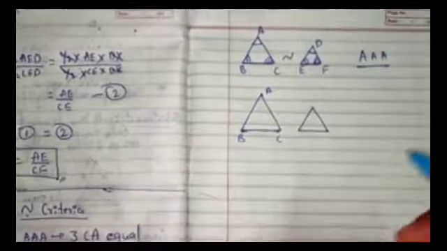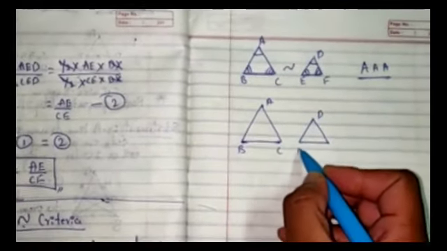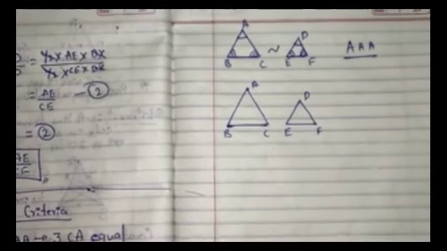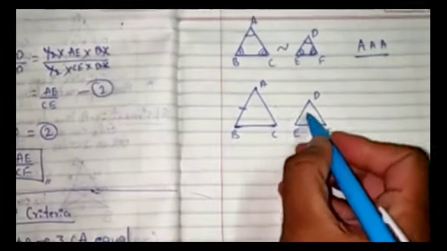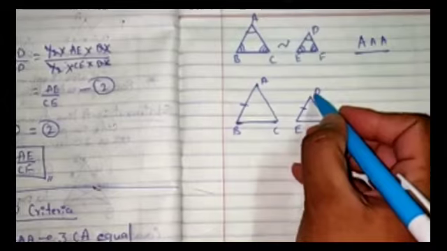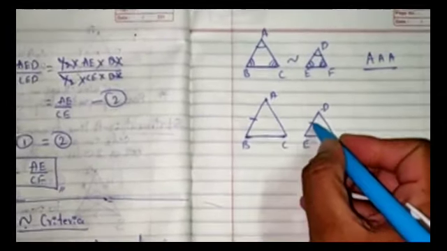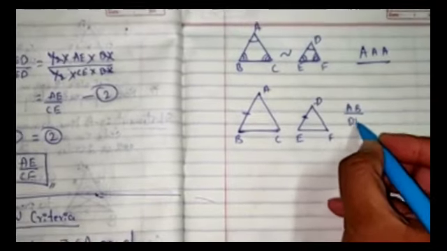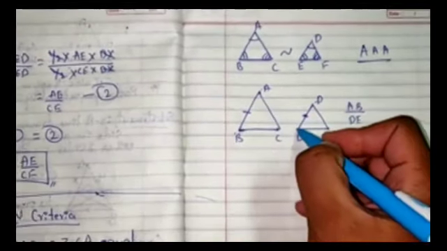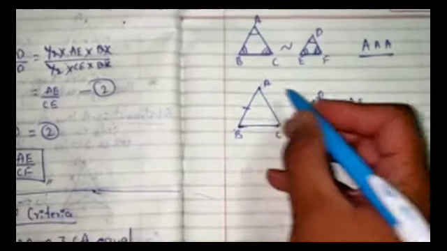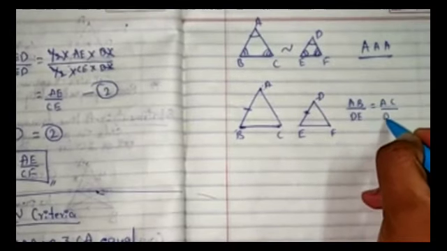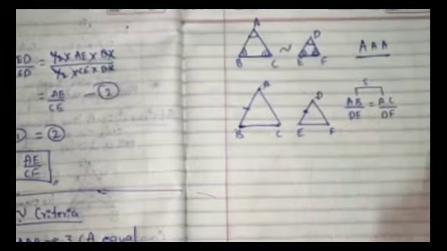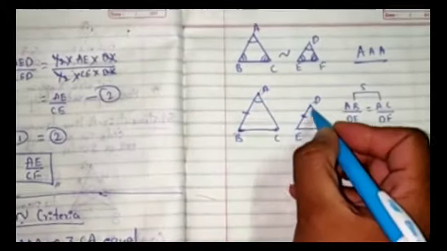In the next example, triangle ABC and triangle DEF, two corresponding sides are proportional, in the sense that the ratio of AB and DE is equal to the ratio of AC and DF. So two corresponding sides are proportional and one included angle.